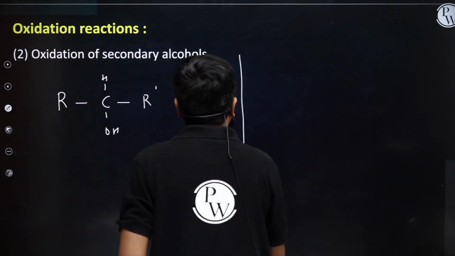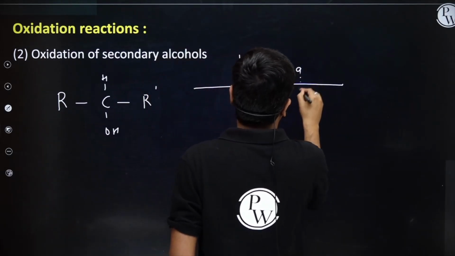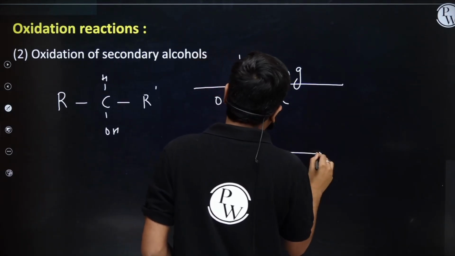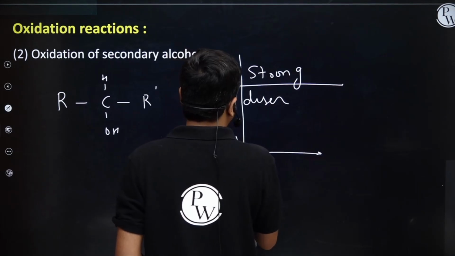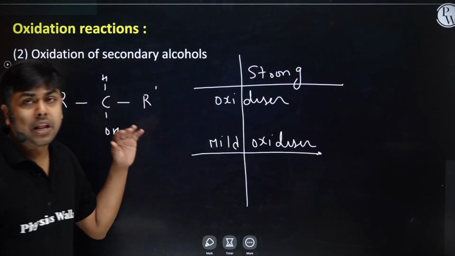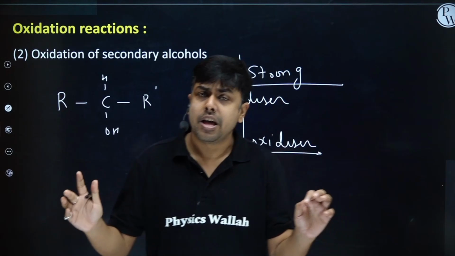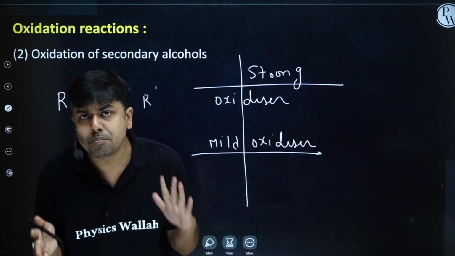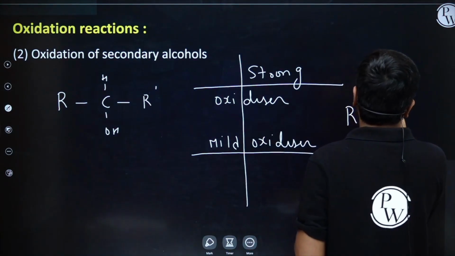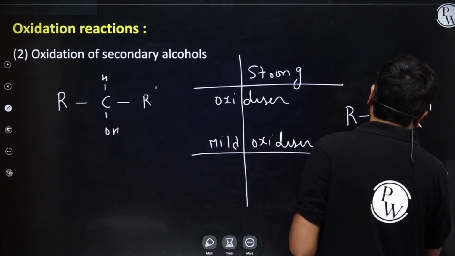Whether you treat secondary alcohol with a strong oxidizer or you take a mild oxidizer, in both cases your final product is going to be ketone only. So the final product will be R-C=O-R', ketone.